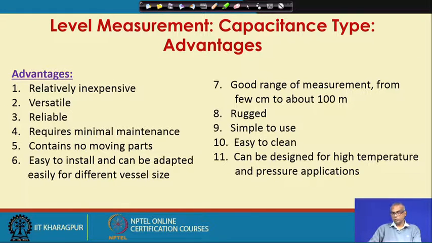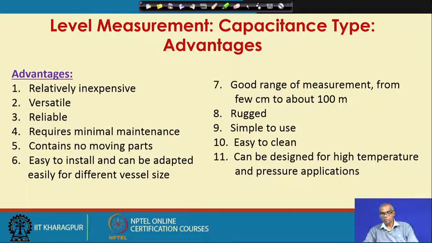Here is a list of advantages for capacitance type level gauges. Relatively inexpensive, versatile, reliable, requires minimal maintenance, contains no moving parts, easy to install, and can be adapted easily for different vessel sizes.